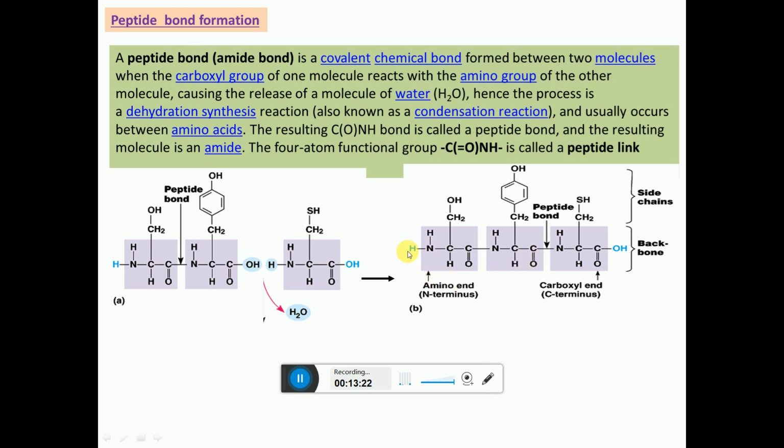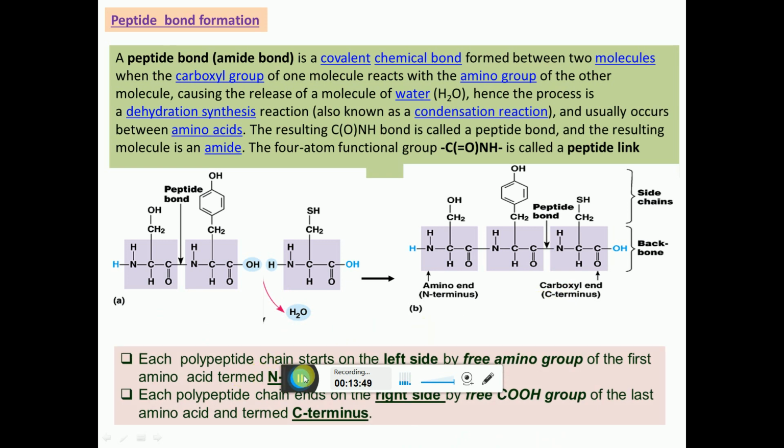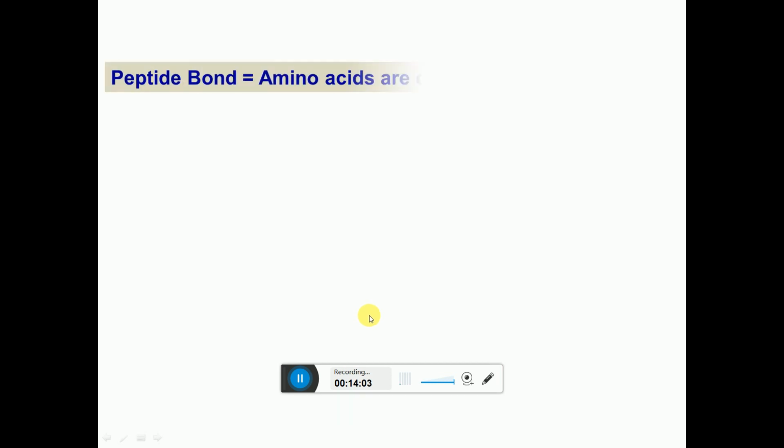The free end with the amino group is called the N terminus, or amino terminus, and where the carboxylic group is free at the right side, it is called the C terminus, or carboxylic terminus. So N and C termini are present. The N terminus is always towards the left side, and the C terminus is shown at the right side of the polypeptide. Each polypeptide chain starts on the left side with the free amino group of the first amino acid, called the N terminus. Each polypeptide chain ends on the right side with the carboxylic group of the last amino acid, called the C terminus, which I have already told you.